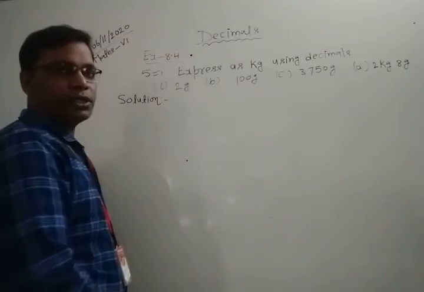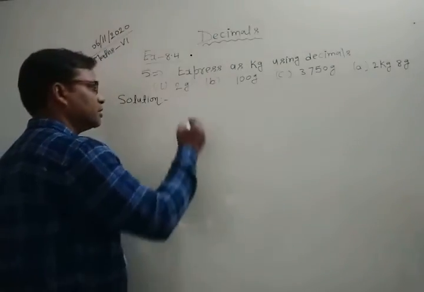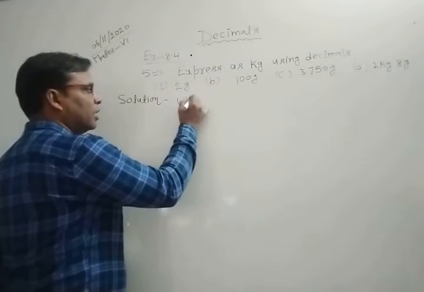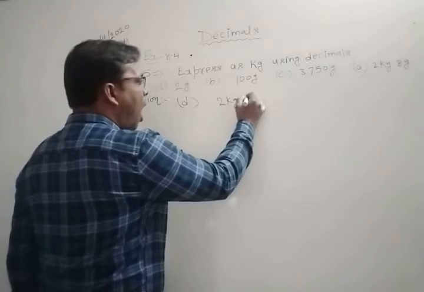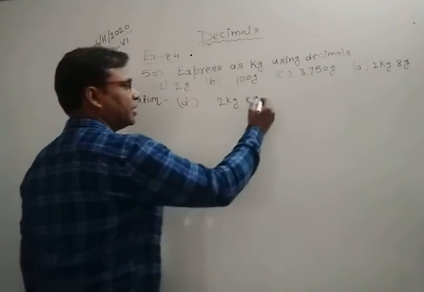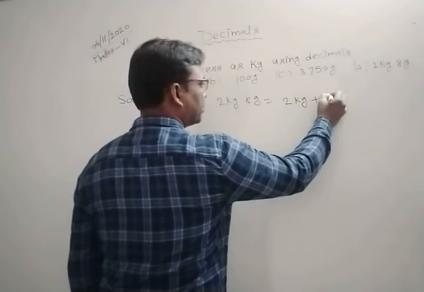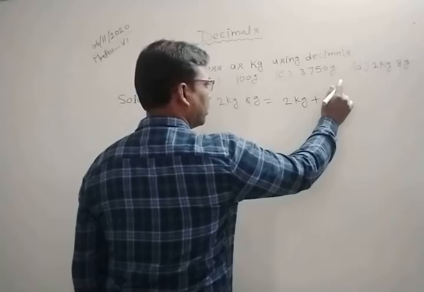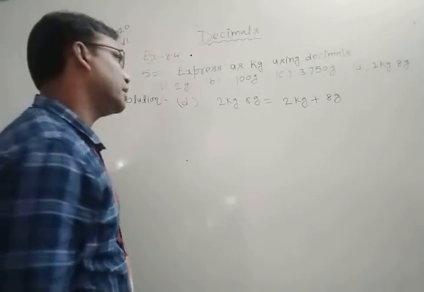We need to express 2 kg 8 grams as a kilograms using decimals. Okay, this is D part. 2 kg 8 grams. Okay, also we can write it 2 kilogram plus 8 grams. Clear? 2 kilograms plus 8 grams.